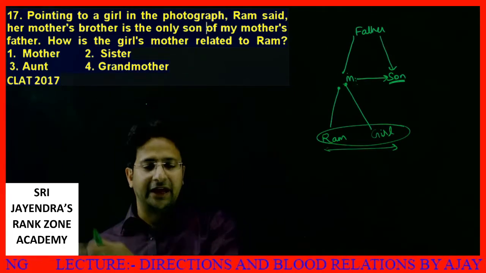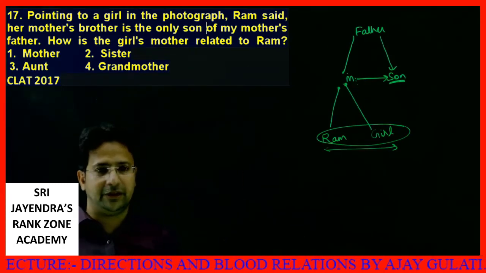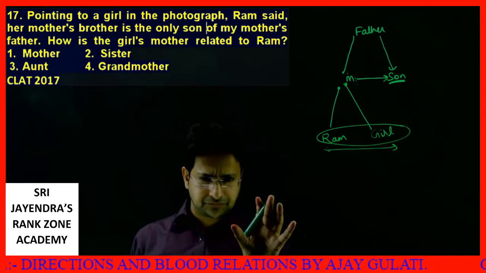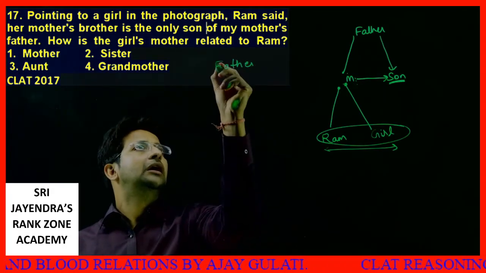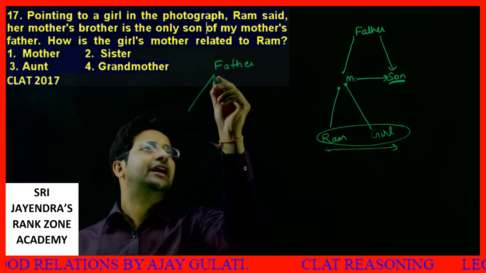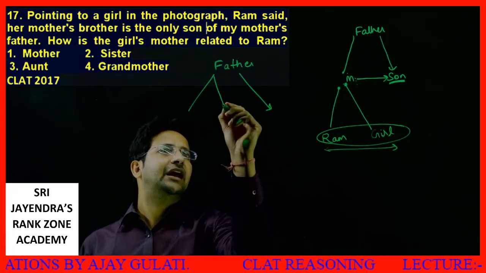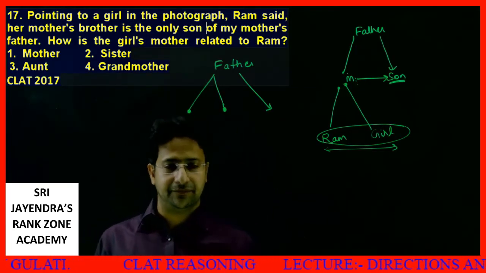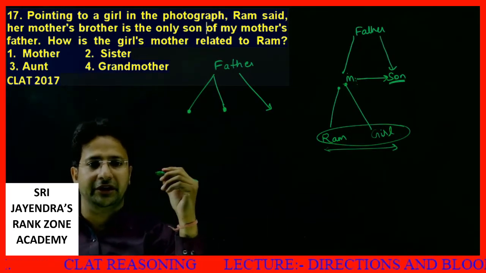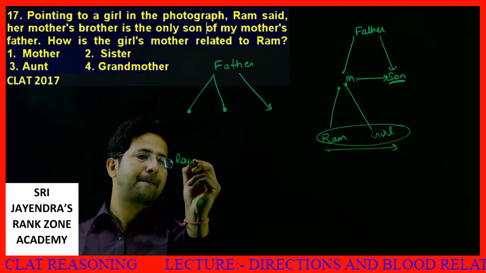It happens many times. People make mistakes in framing the question. Let's say I talk about this father. This father has 2 girls and a son. This is Ram.